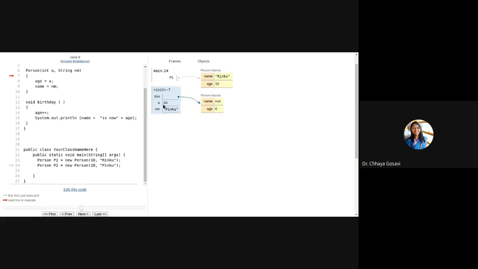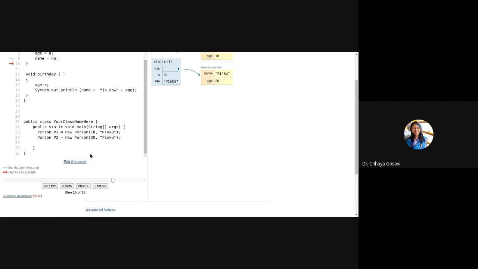Now a and nm will be 20 and Pinku, and the Person instance has null and 0 for name and age. So it will allocate 20 and Pinku to age and name, and this newly created object will be assigned to p2.